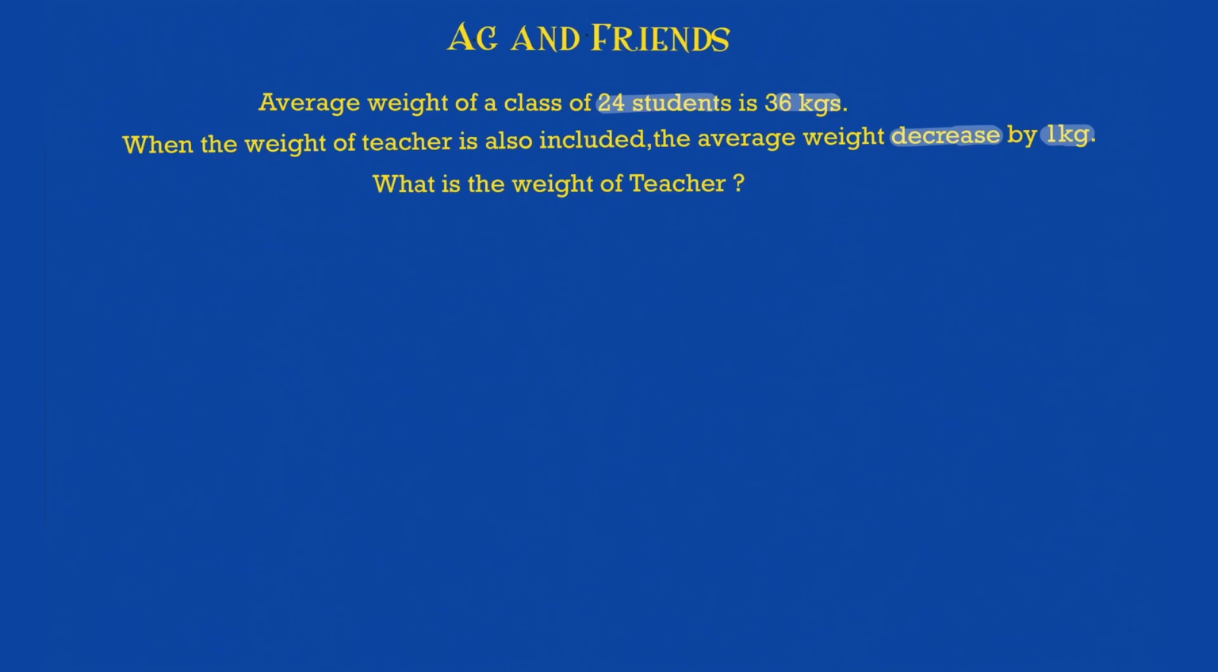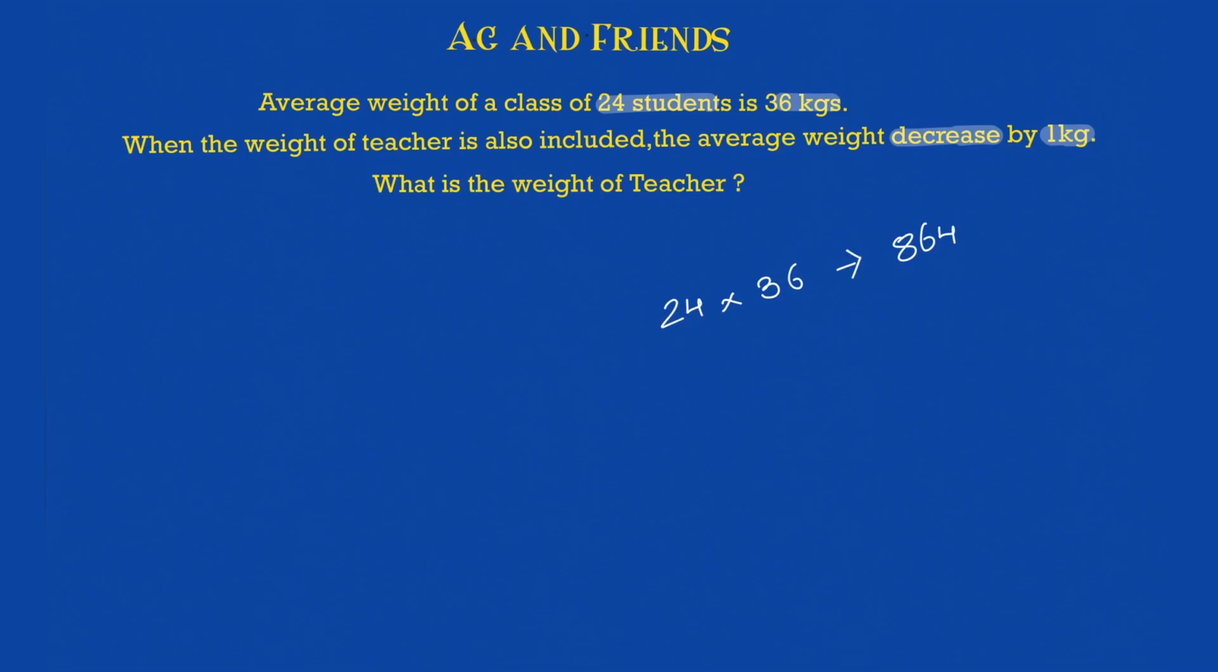Okay, it's not logical that the teacher will come up with a lesser weight. The teacher will obviously have more weight than a student, but this is a problem and we need to solve it only in terms of value. So let's start. 24 students, 36 kg. So the sum of weight of all the students will be this. As we have seen, what is 24 into 36? Which is nothing but 864. So 864 is what we have here.